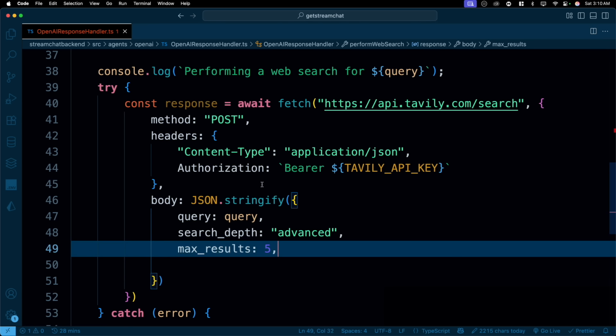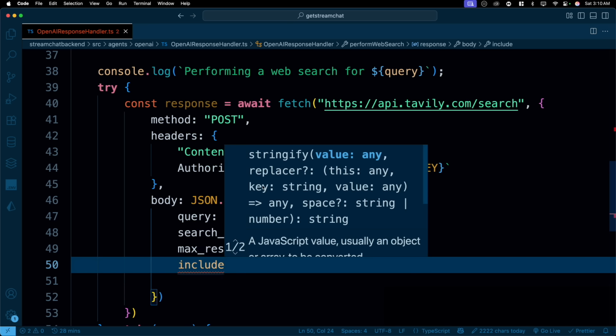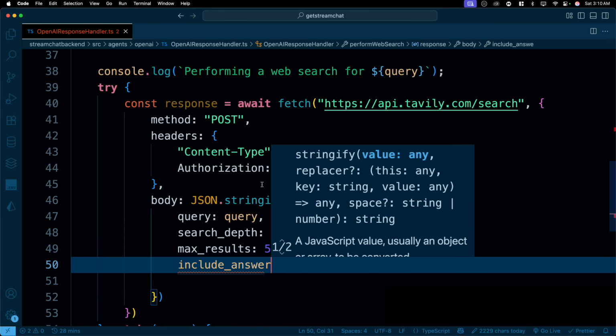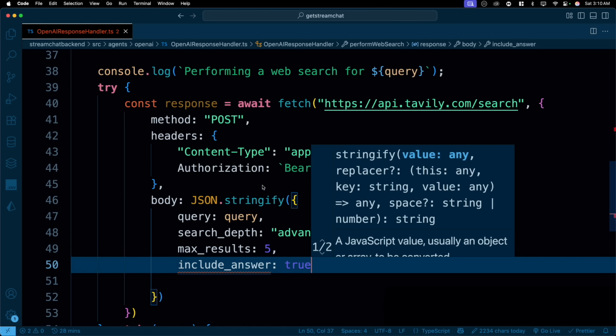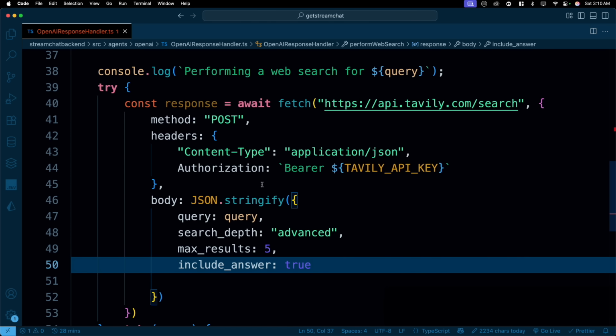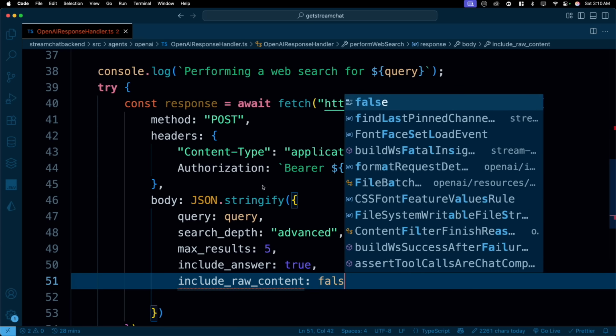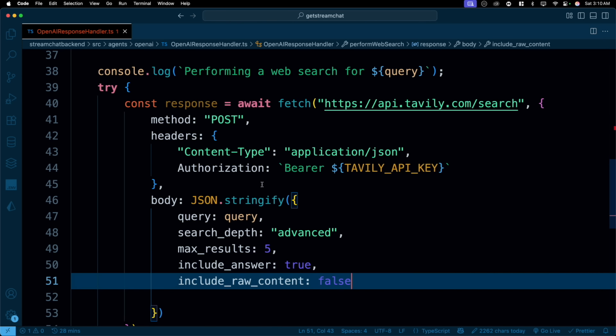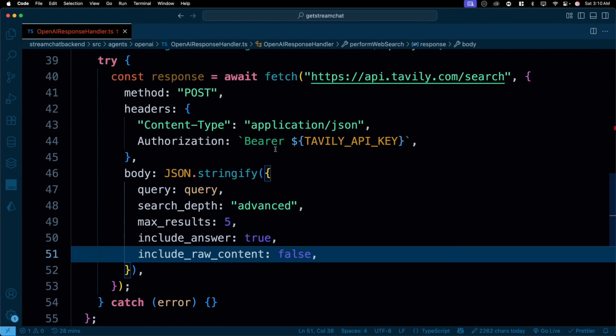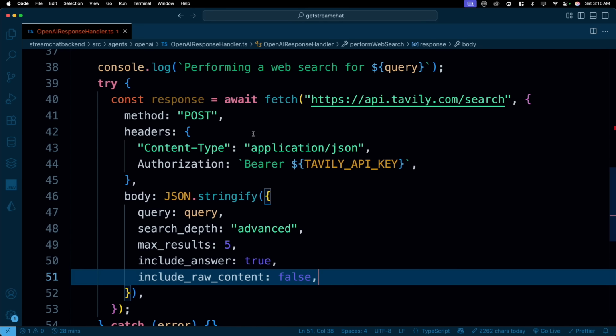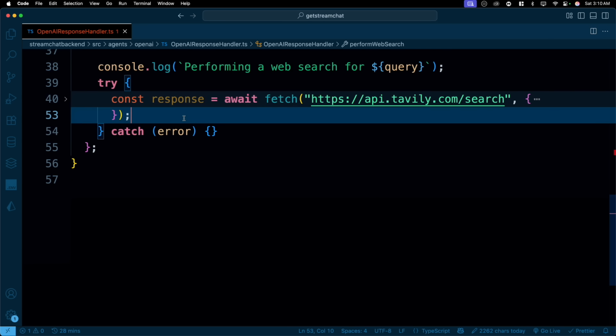Then we will put up an include. And by the way, these are all coming from the docs itself. Include answer, which is going to be true, so that it includes the answer, whatever it has found for us. And we'll say include raw content, so that you can see how it has done that deep research. All right, let's keep it this much only. By the way, there are other options as well, but I'll still keep it this much only. Pretty good. Let's shrink this so that we can see what's happening.